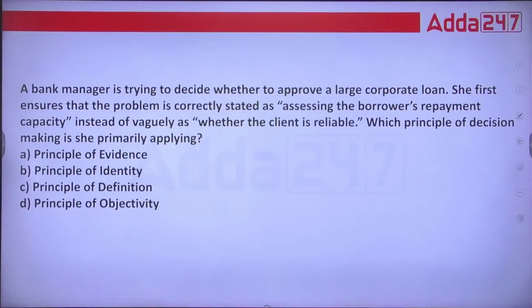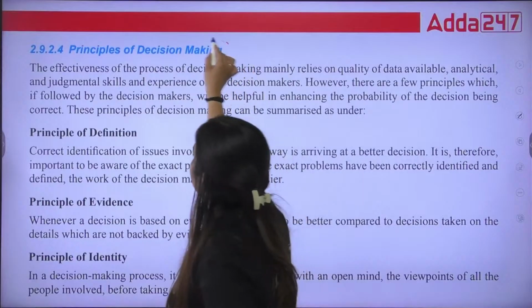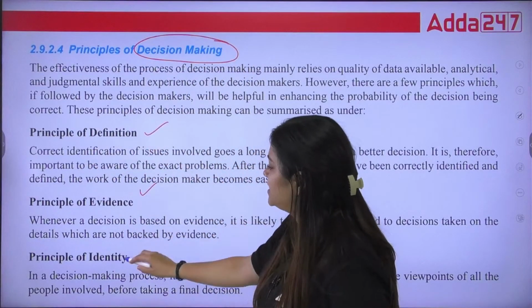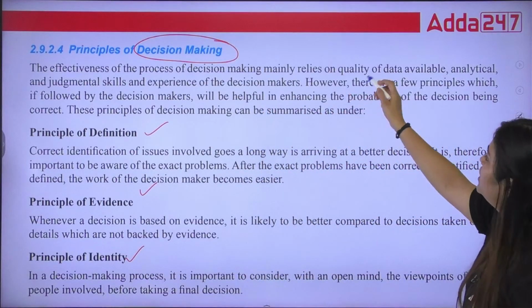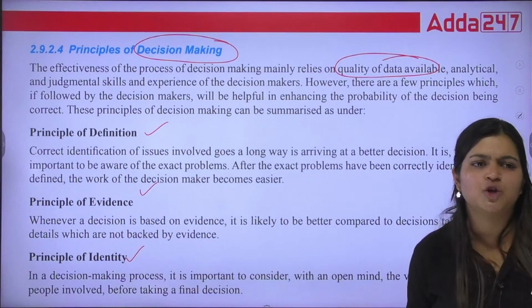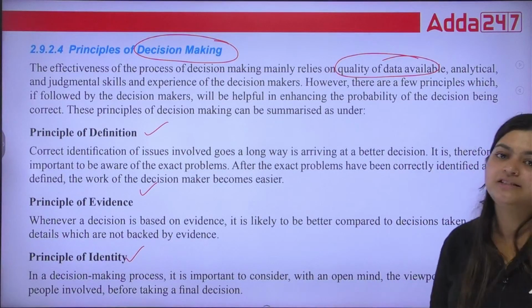Principle of evidence, principle of identity, principle of definition, principle of objectivity. Basically, we have three principles. If you don't know them, let's revise. In case of decision making, we have three principles: principle of definition, evidence, and identity. This is a process of decision making when we rely on qualitative data available, based on judgments, analytical skills, and experience, when we are deciding anything.